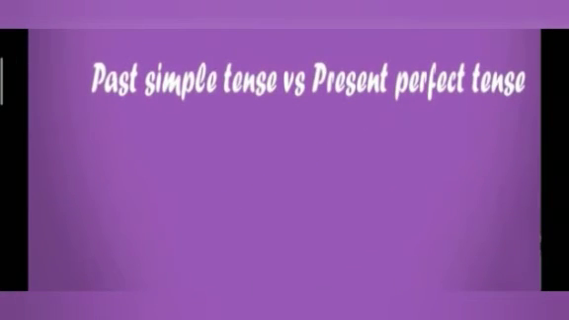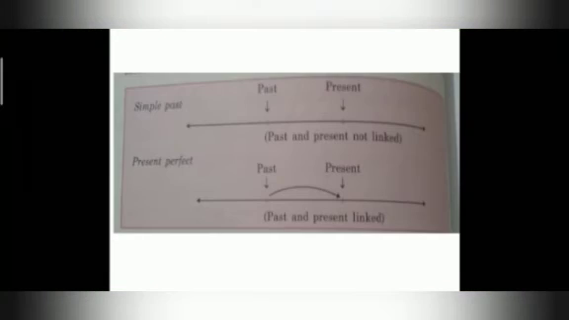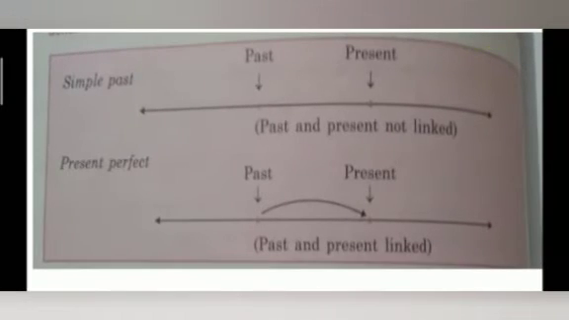It's very important to know the difference between simple past and present perfect, because both tenses express an action completed in the past, but there is one basic difference. The simple past tense expresses a completed action not connected with the present, whereas the present perfect tense expresses a completed action connected with the present.